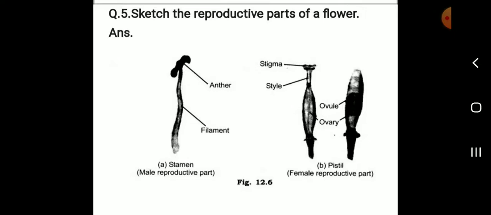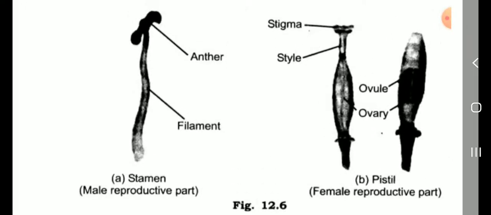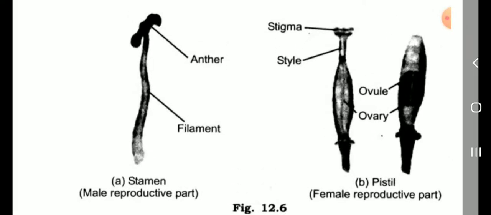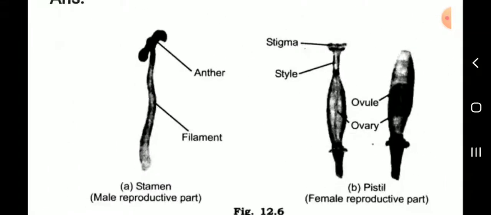Next, sketch the reproductive parts of a flower. Stamen. Stamen is a male reproductive part. Pistil. Pistil is a female reproductive part. See this picture. Male reproductive part: anther, filament. Pistil is a female reproductive part. Stigma. This one is a stigma. Style. Ovary. Ovule. Okay.